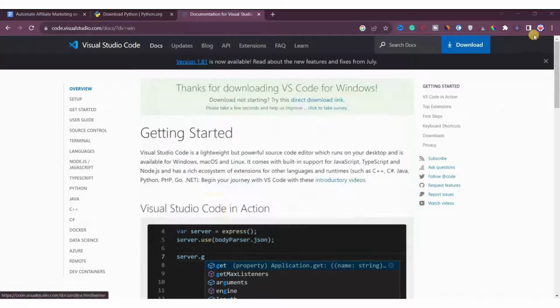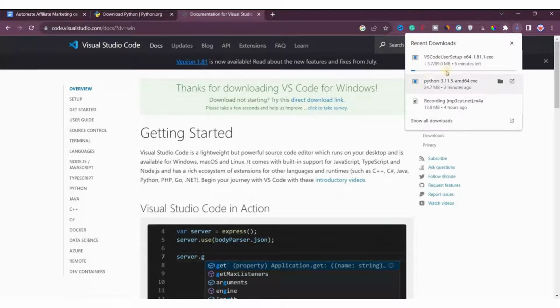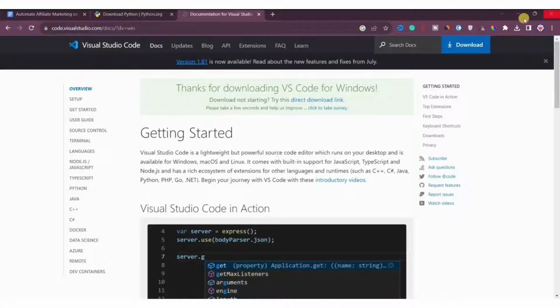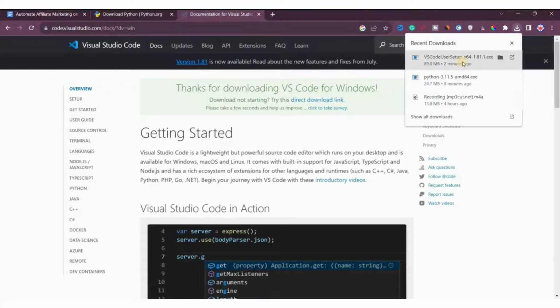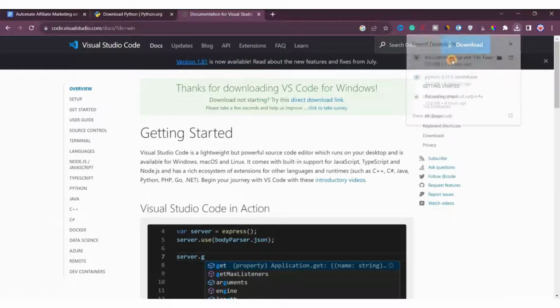Now we will wait for Visual Studio Code to download, and then we will install it. So let's come back after it gets downloaded, then we will install it. Now finally you can see that VS Code is downloaded, so we will install it now.